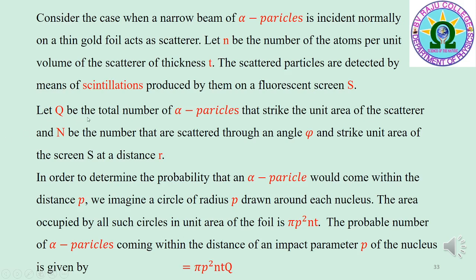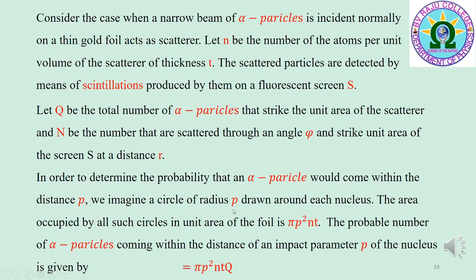Let Q be the total number of alpha particles that strike the unit area of the scatterer, and capital N be the number that are scattered through an angle phi and strike unit area of the screen S at a distance R.